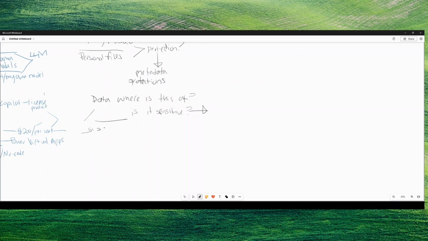SaaS data should have some level of protection natively. And I'm sorry for the mix up there. Natively, you want to think about sensitivity labels at the highest level, right? And these are typically a label that's going to be applied at the metadata for that file. Now, specifically in M365, these are going to have protections for those files. Now, the number one question I'll always get is, okay, well, what can be bypassed?